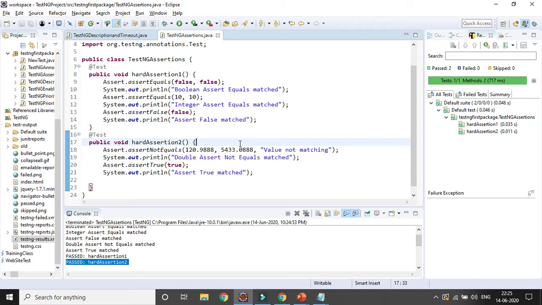Okay, but one drawback is that in case any assertion fails, the remaining test steps or code for that particular method or test case will not be executed, it will stop there. But it will not impact the remaining methods.